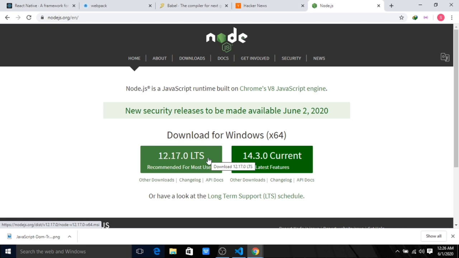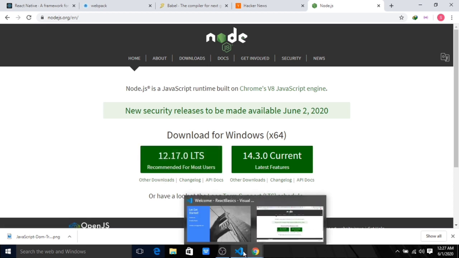Okay, there is something called Yarn, which was again created by Facebook. You can use that, but my personal favorite is npm. You can use npm for that, or Node for that. So for that you need to download Node. This is the latest version, maybe the current version, but you can download it. But I prefer downloading the stable version. Okay, so you can download this one. Once you download that, then you can go to your command prompt.